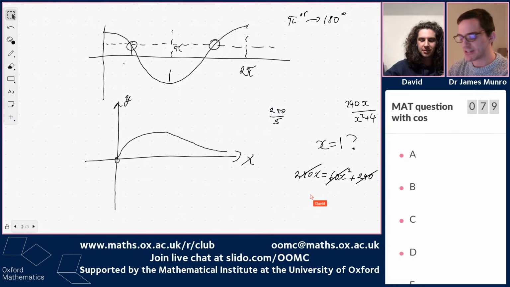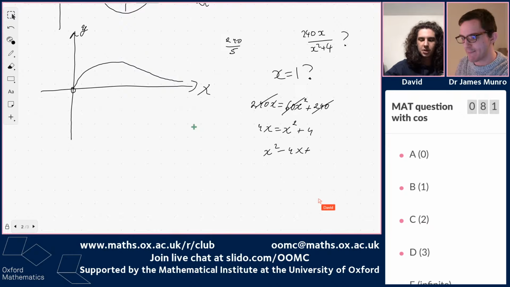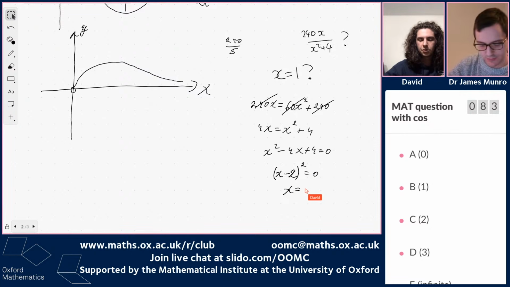So we're at the point of this question now where we've had the idea of checking the discriminant of a quadratic, but we've still got to actually get it right. Dividing through by 60, we have x squared minus 4x plus 4 equals 0. And this is just (x minus 2) squared, so x is 2.